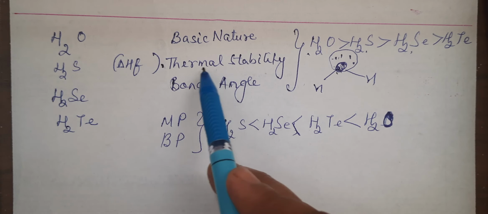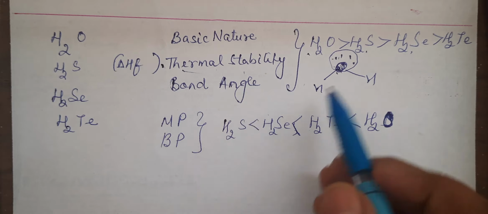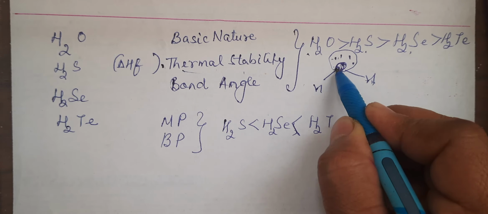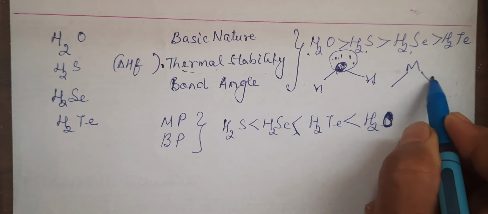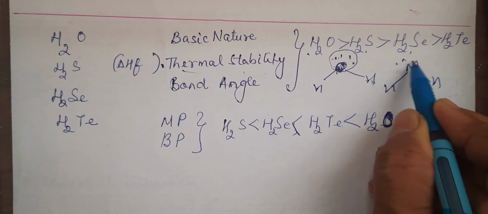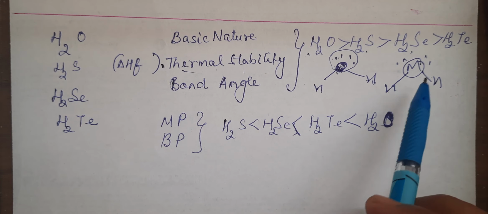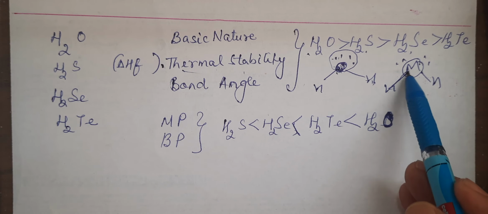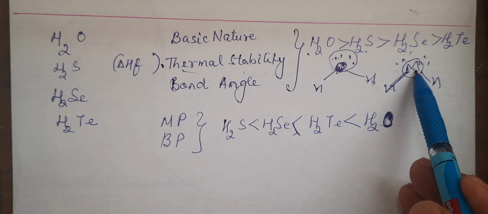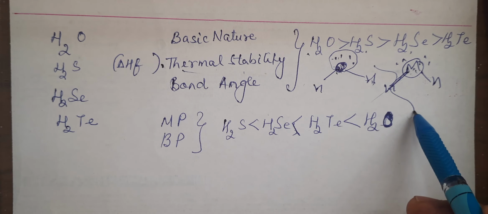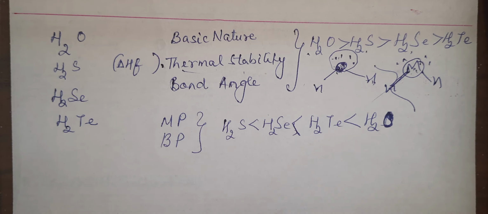Thermal stability we talk about in terms of bond breaking. If I write this in general, instead of writing O, if I write this as M, some 16 group element, then if the size of the central atom increases, this bond length will increase. Length will increase means this bond can break faster, which means it is becoming less stable. So down the group, the thermal stability will decrease.